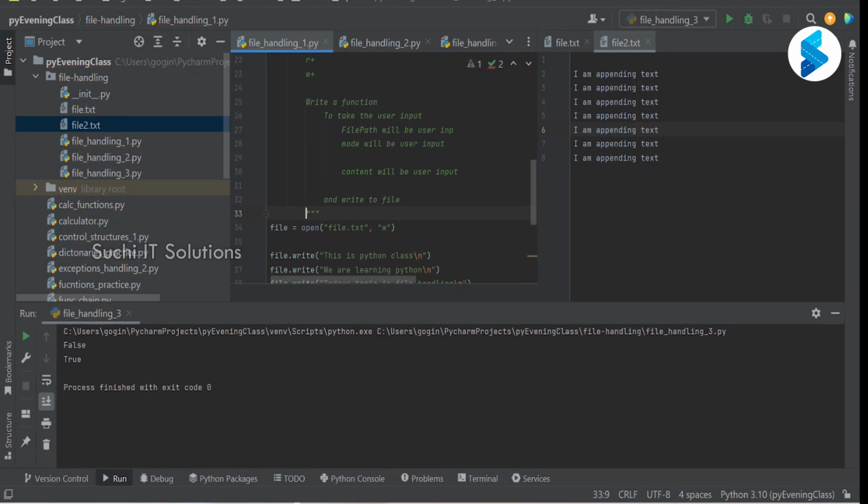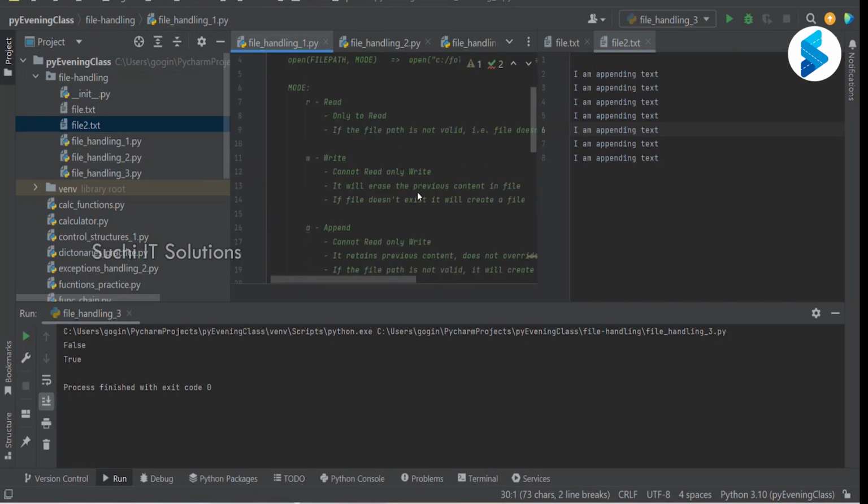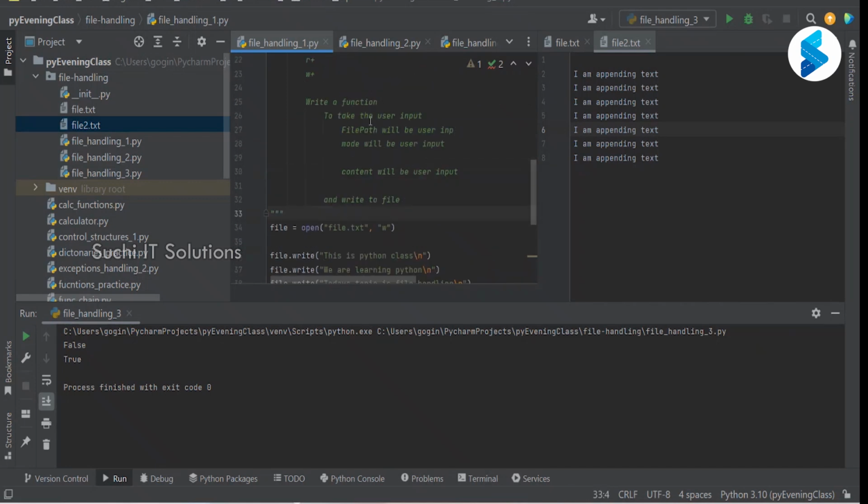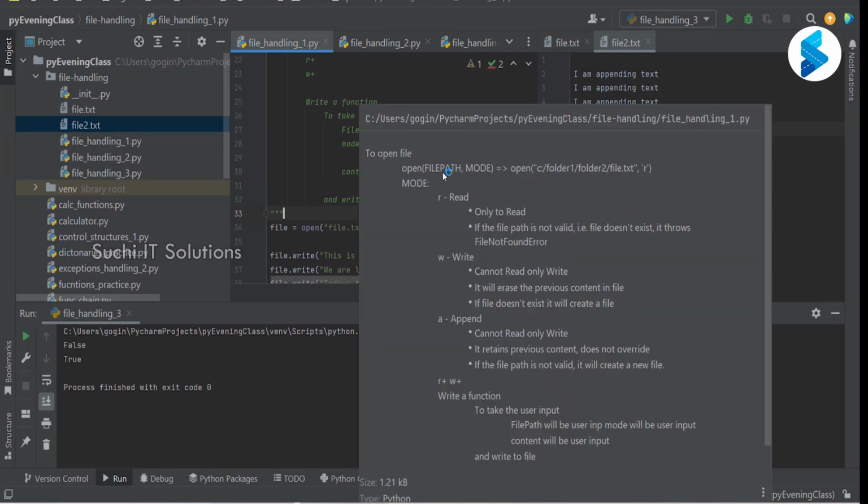Right? Because I see that clearly, and none of you have done it with this. Okay, write a function: take the user input. File path will be user input, mode will be user input, content will be user input, right?